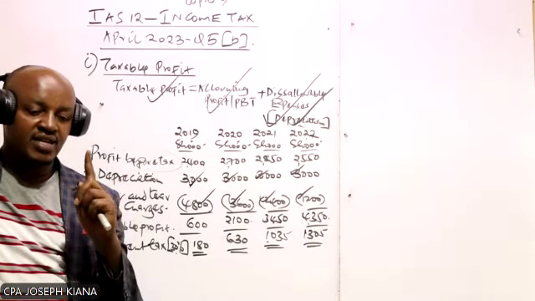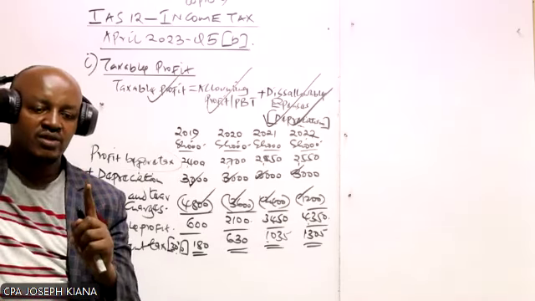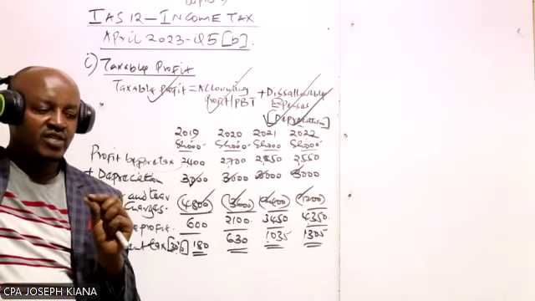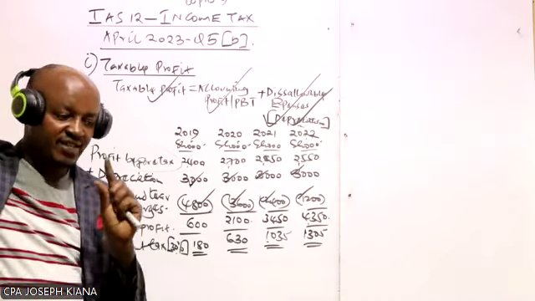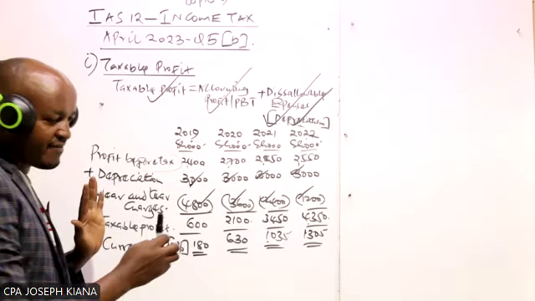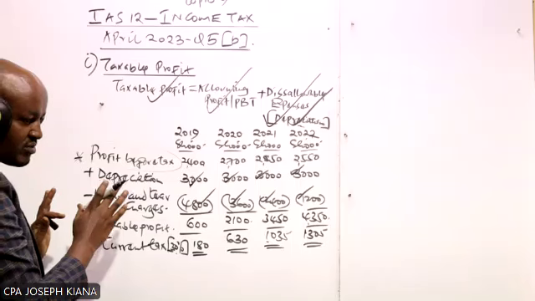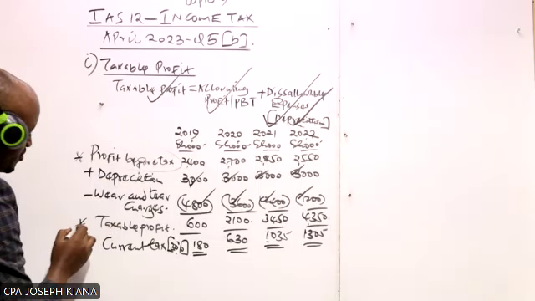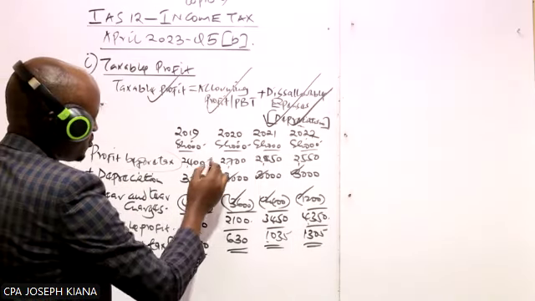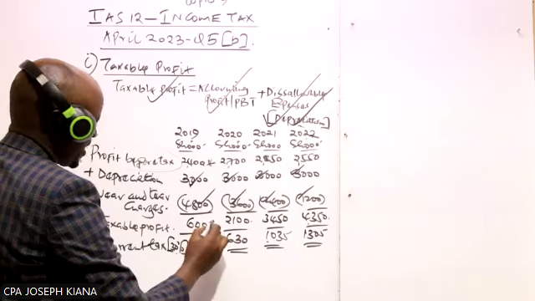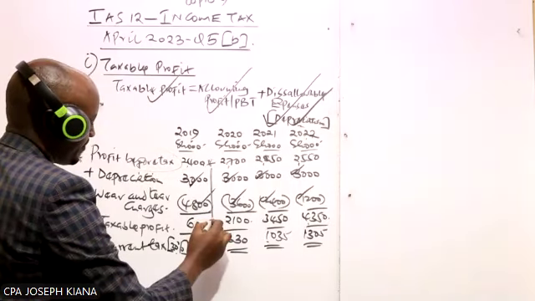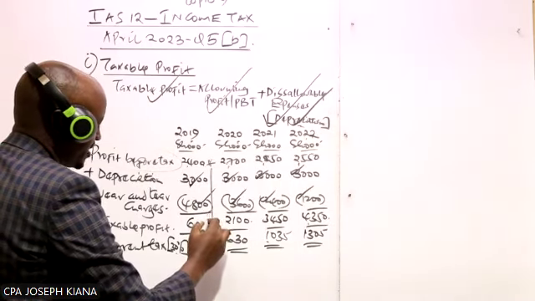Timing difference, we said, is the difference between accounting profit and taxable profit, which gives rise to deferred tax. For example, we have the accounting profit, and then we have the taxable profit.